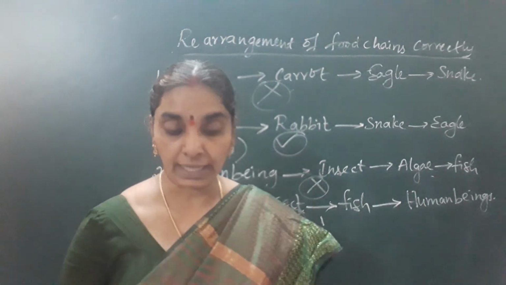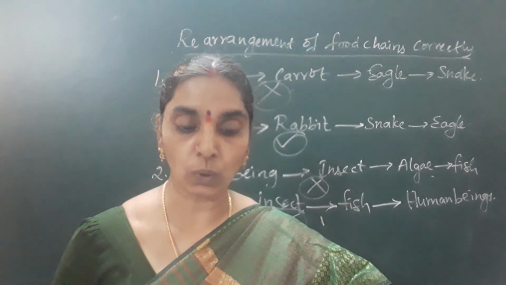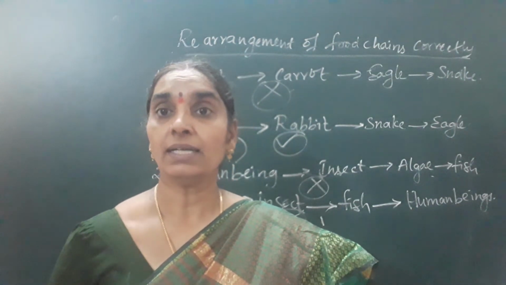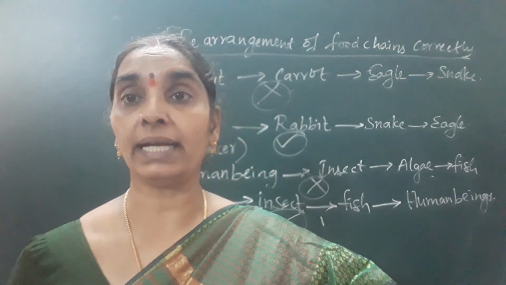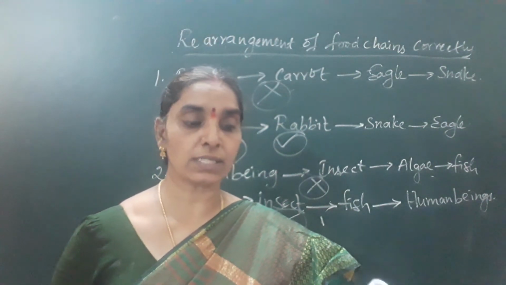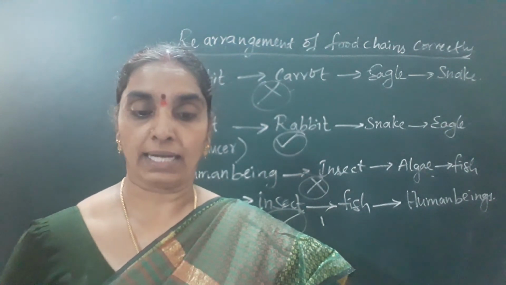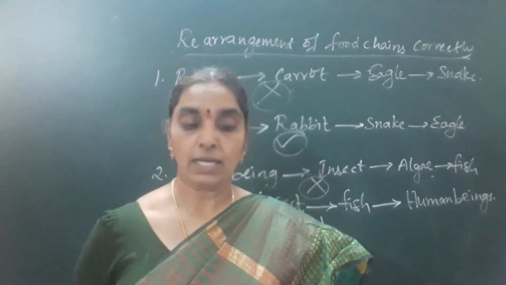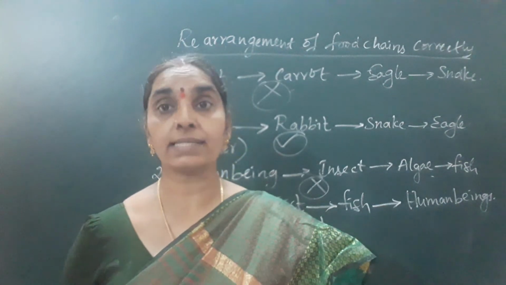Next, the next question given over there is about what happens if there are no decomposers on earth. You know very well, what are decomposers? Decomposers are the recyclers. They depend on dead and decayed organic matter. They break up the complex substances into simple substances that go into the soil and are used up by the plants. Thus, they help in cycling of the materials between the producers, consumers and soil. So, decomposers are called recyclers.